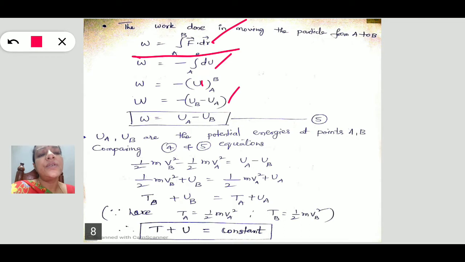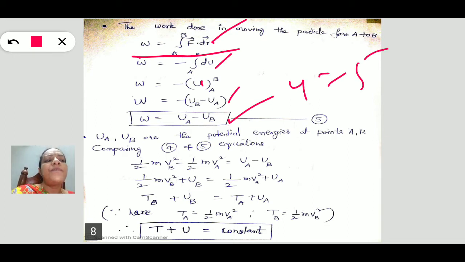Substituting the limits, we get W equals minus (U_B minus U_A). Finally, the work done is U_A minus U_B. By the above equation, the work done is the change in kinetic energy. Here also the work done is the potential energy difference, U_A minus U_B. By equating equations 4 and 5, we get ½mv_B² minus ½mv_A² equals U_A minus U_B.